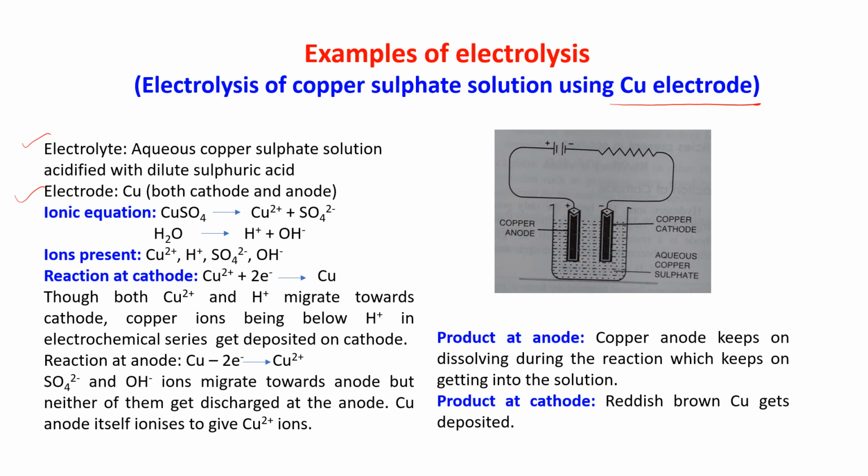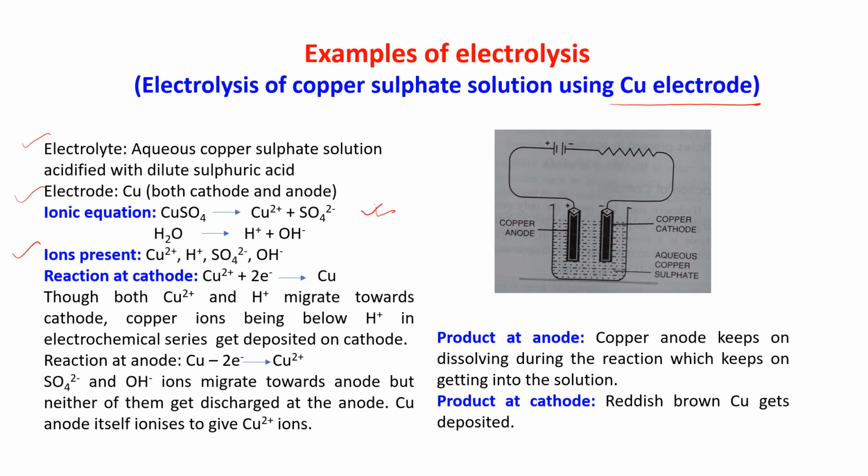Now the ionic equation: CuSO4 gives Cu2 plus and SO4 2 minus, and H2O gives H plus and OH minus. So ions present: Cu2 plus, H plus, SO4 2 minus and OH minus. If sulfuric acid dissociates, then also it will give H plus and SO4 2 minus.